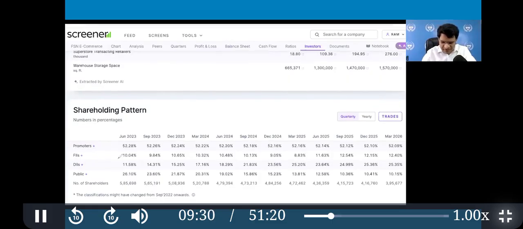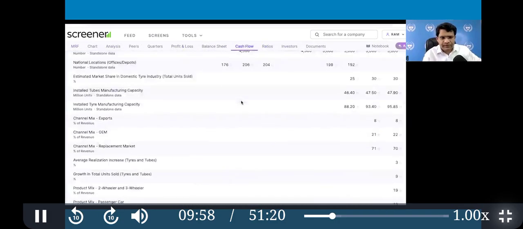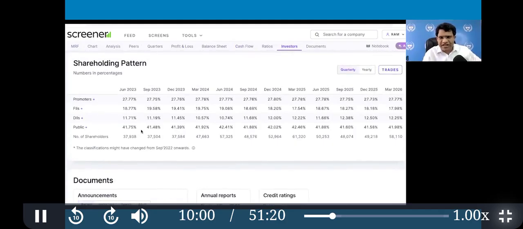So what is this company's pattern? When public shareholding is very less, 10%, it means it is dominated by the big players. Okay. So such stocks are a little stable. They don't fall rapidly because liquidity is much less. I will show one more, MRF. One more component is share pledging as well.